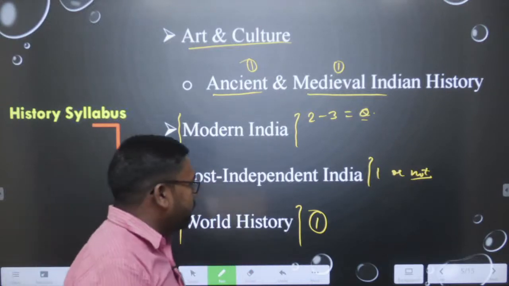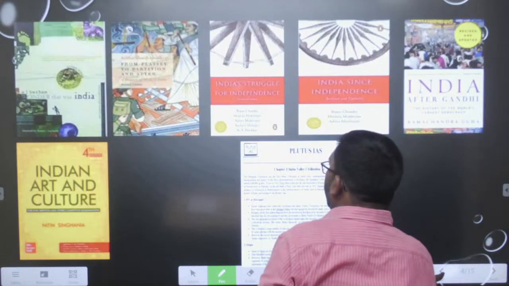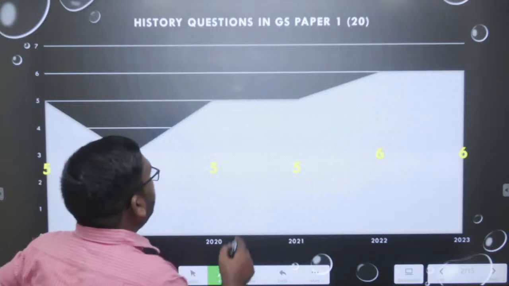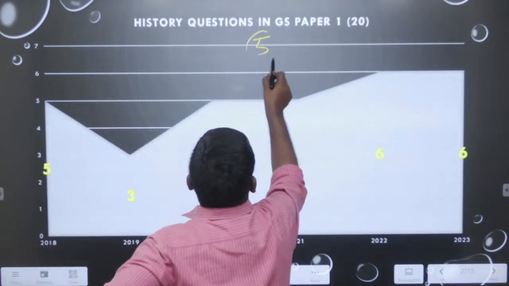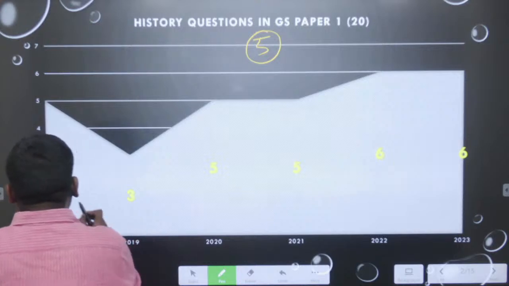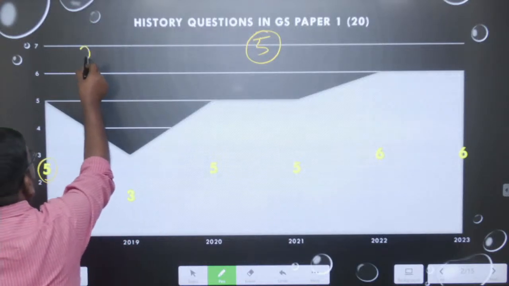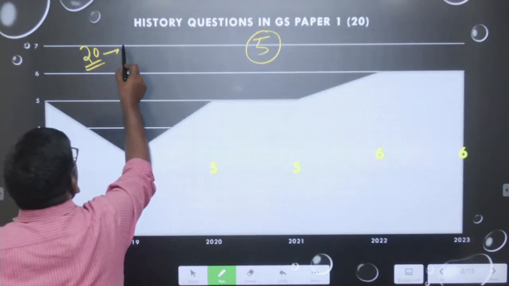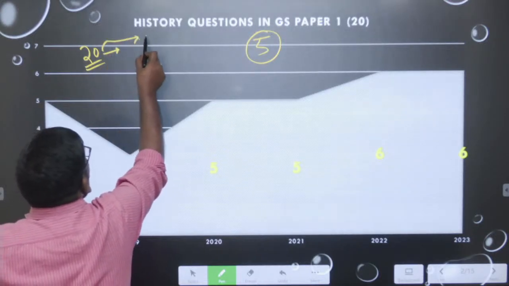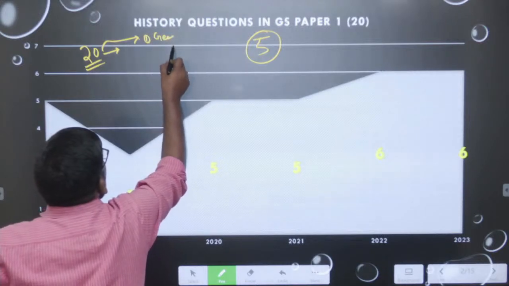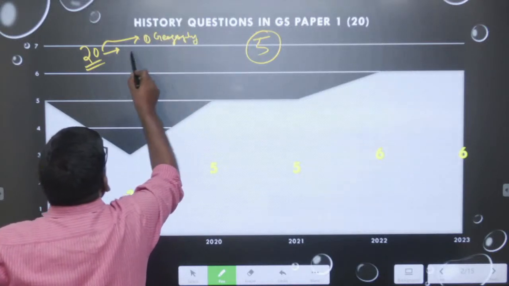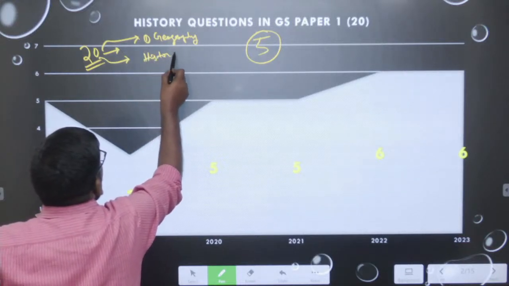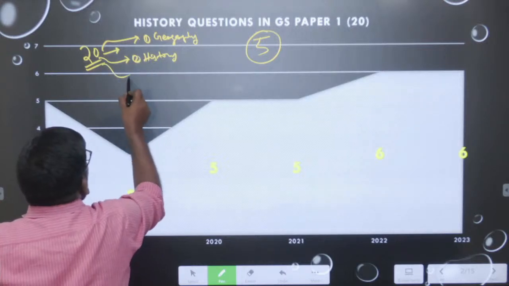So, let us have a look at how many questions have been asked in previous examinations. This pattern is for the last 5 years. In 2018 they asked 5 questions out of 20. In GS paper 1 we have 20 questions. One section is from geography, the other is from history, and the third is Indian society.